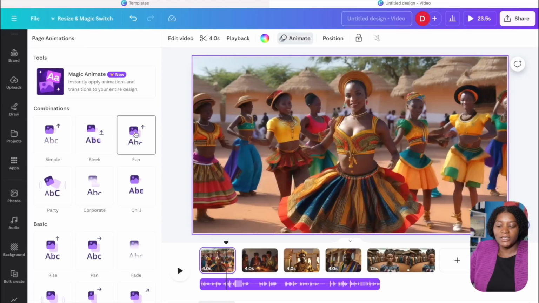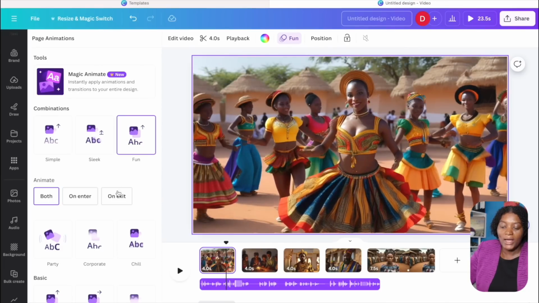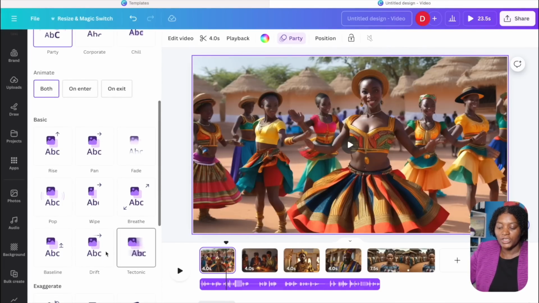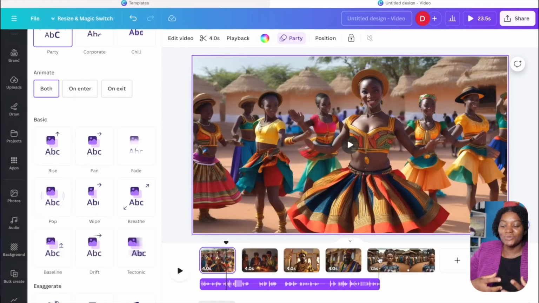Then you can change it and make any kind of animation that you want, especially if you have static images. You go ahead and make the animation here. After you are done with all your animation, one thing I want you to know is that it is very important for you to have high quality audio. Audio is one of the things that will make or break your African story. You know, there are some emotions when it comes to the audio.